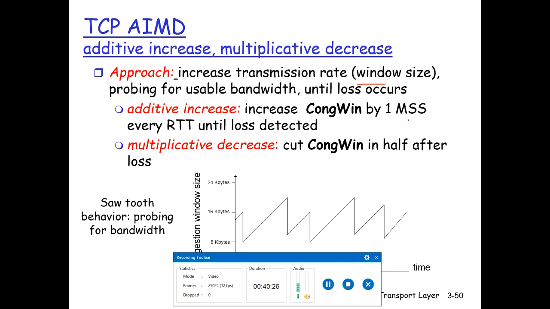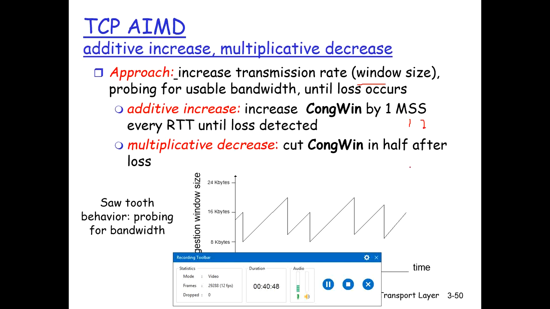So for example, first send only one segment, then 2, then 3, then 4. This is additive increase, right? We are increasing the size of the congestion window. Multiplicative decrease: cut the congestion window in half after the loss.